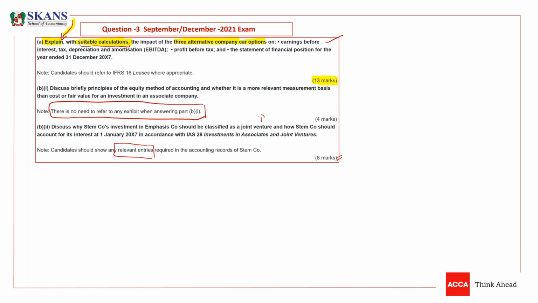Second requirement: how STEM company should account for the interest on 1st Jan X7. They are asking about accounting on 1st Jan X7. And the third requirement is you need to mention the journal entry as well. So these are the 3 requirements that we need to answer.